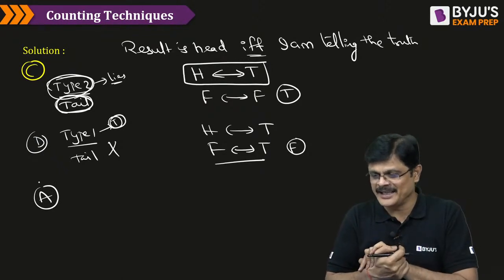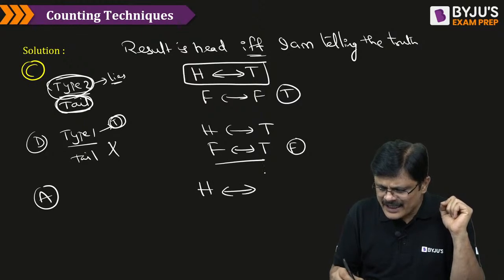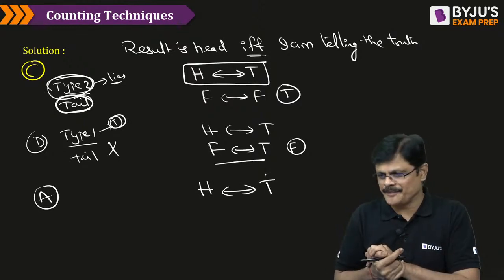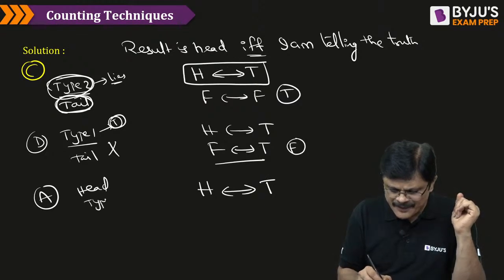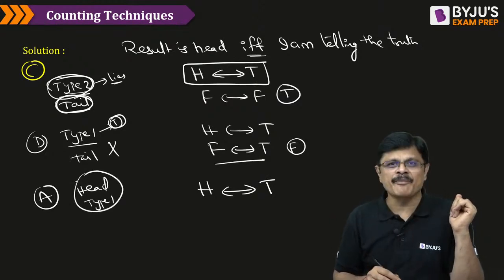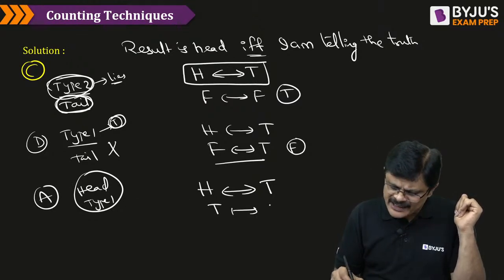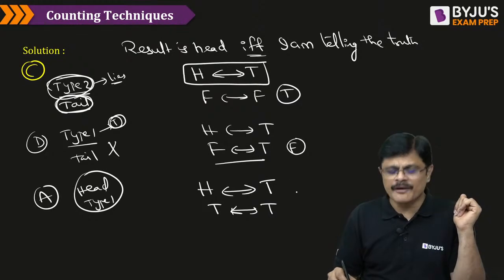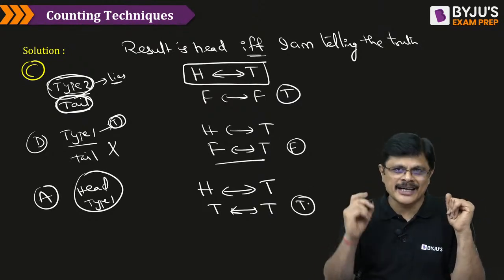The result is head. Let us understand this. See what he said: head if and only if I am telling the truth. Assume that the answer is head and he is type 1. Answer is head is true. He is type 1 means he tells the truth is true. True if and only if true is true, my dear friends. And type 1 person telling the truth is correct.